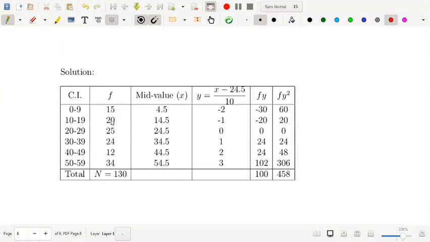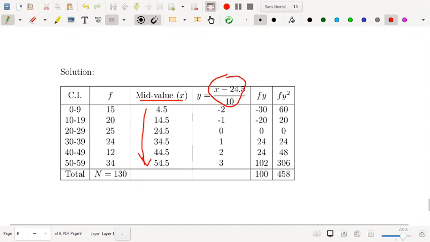Just as I told you previously that in case of mean deviation you have to calculate the mean values, in this case also you have to calculate the mean values. So 0 plus 9 by 2 is 4.5, 10 plus 19 by 2 is 14.5, 20 plus 29 by 2 is 24.5, and so on. These are the mean values, right? That is also required for mean calculation, for median also, mean deviation also. So in this case also we have used the change of origin and change of scale, right?